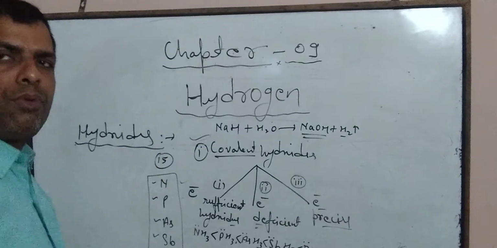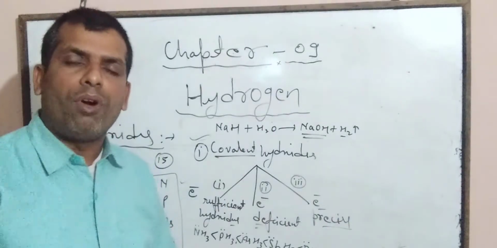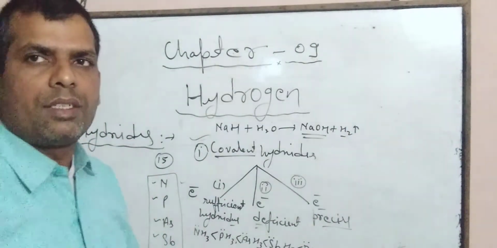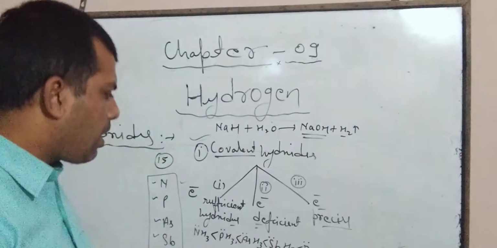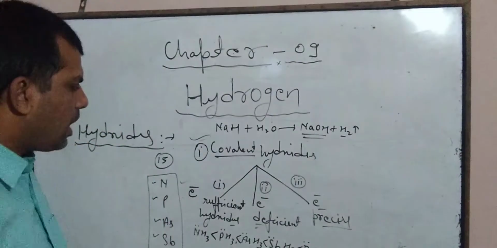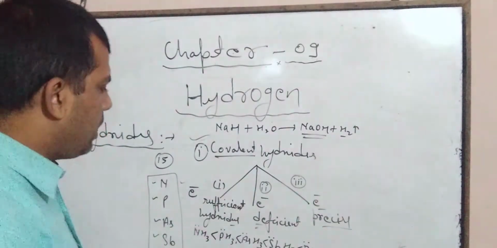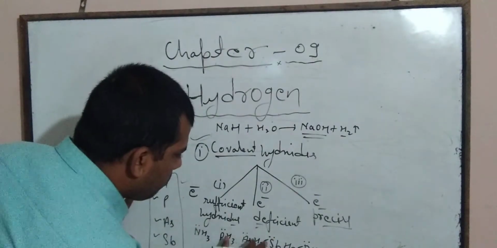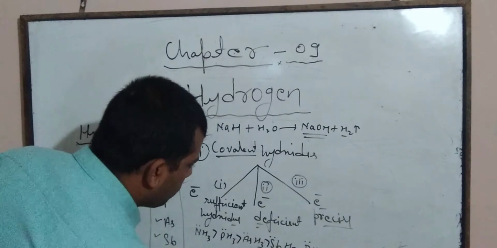On moving from top to bottom, with increase in atomic size, bond strength decreases. Hence, the thermal stability of these hydrides also decreases. So that's why the decreasing order of stability is like this.